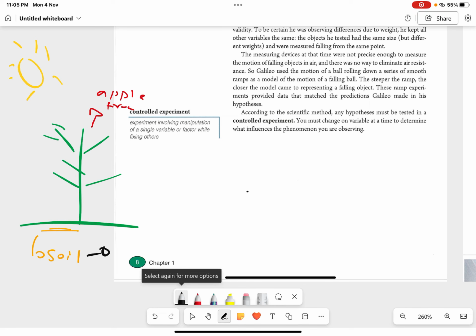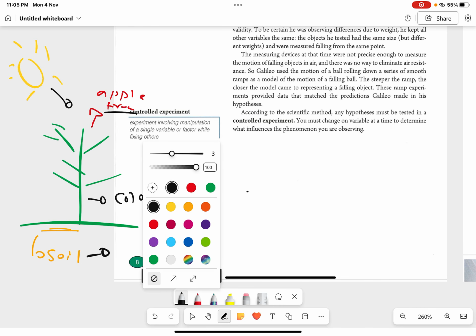For example, the soil, you cannot change the soil, you cannot change the minerals that are in the soil. Okay, you cannot change the color of the tree. Apples, okay, if it's an apple tree, you cannot make it an orange tree. Okay, the sunlight, the amount of sunlight it gets, you cannot change that. There is something you can change, guys. Okay, so all of these are called fixed variables. Okay, you basically have fixed these variables, and you only change one. Okay, you only change one variable.